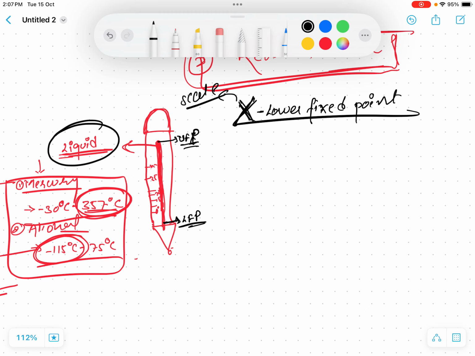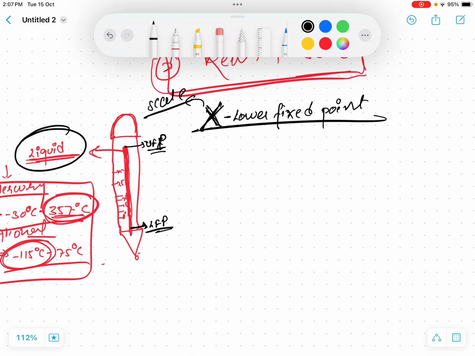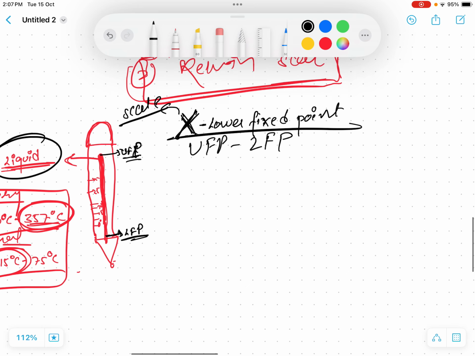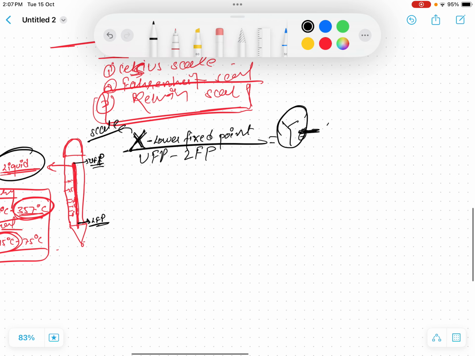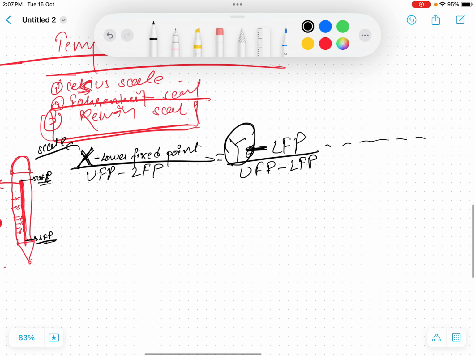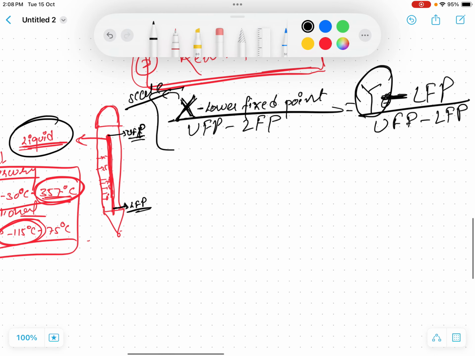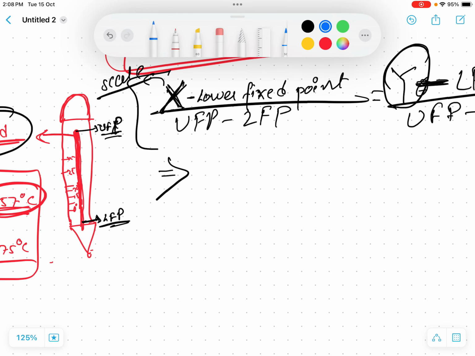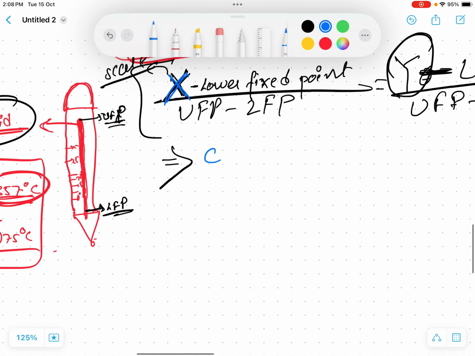Okay, so x is a scale. How do we define a scale? We define it using a formula such that x minus its lower fixed point upon its upper fixed point minus lower fixed point equals another scale, let's say y, minus its own lower fixed point upon its own upper fixed point minus lower fixed point, and it continues like this. This is how a scale is defined. So a Celsius scale is defined as C. We use Celsius scale now, so x is replaced with C.